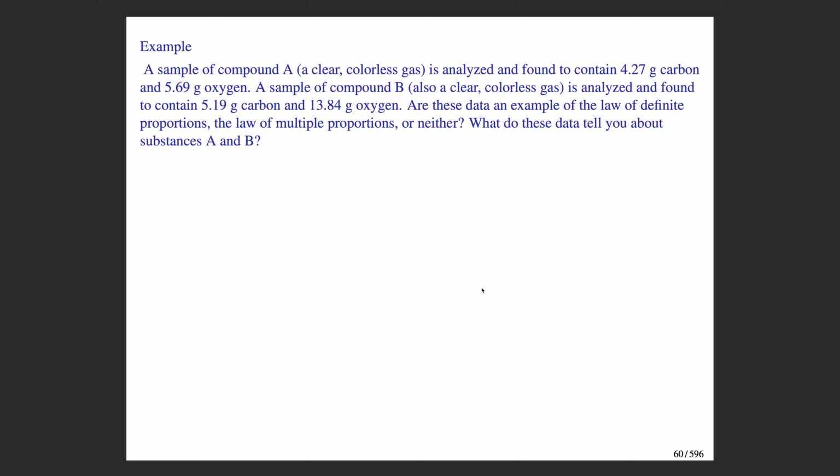We're being asked, are these data consistent with the law of definite proportions, the law of multiple proportions, or neither? We would say that they are representative of the law of multiple proportions. That is, you have one compound that has a ratio of carbon to oxygen of 4.27 grams to 5.69 grams, whereas this compound B has a different ratio. And those are different, distinct compounds.